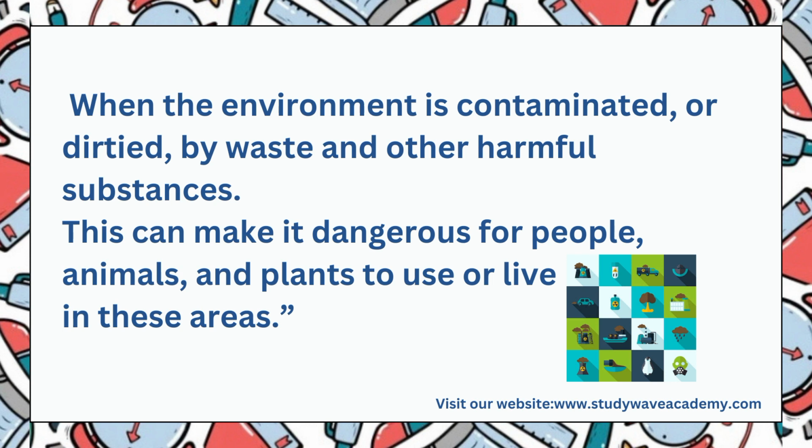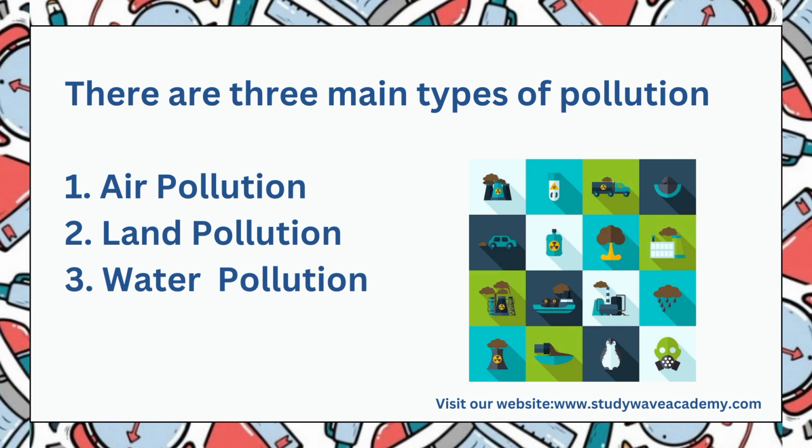So when our land is polluted, when our environment is polluted, it will make it dangerous for people to live there, for animals to survive there, and for plants to survive. So when the environment is contaminated, is dirtied, that is pollution. And there are three main types of pollution. We have water pollution, we have land pollution, we have air pollution.